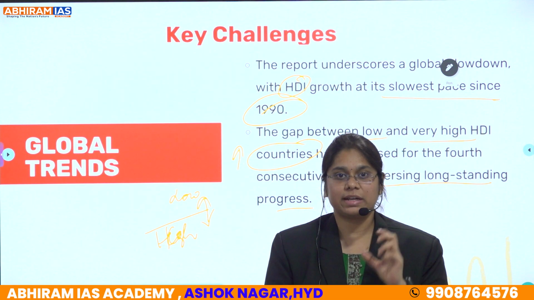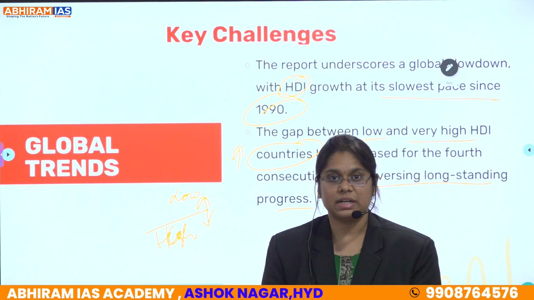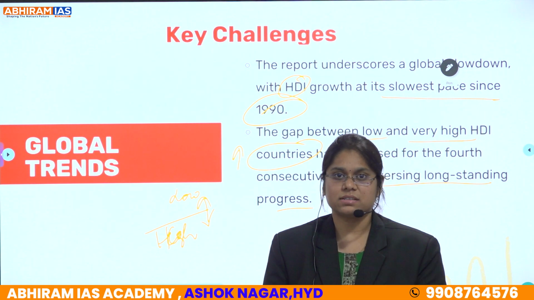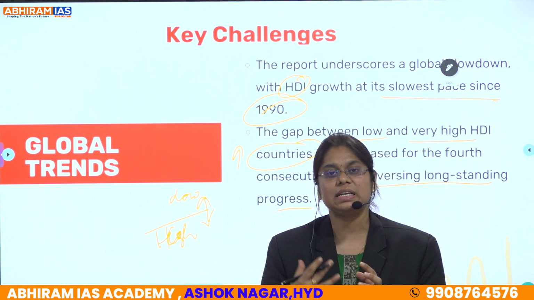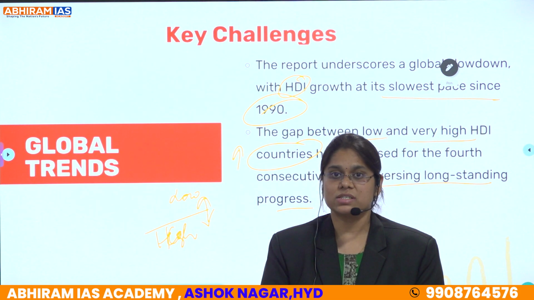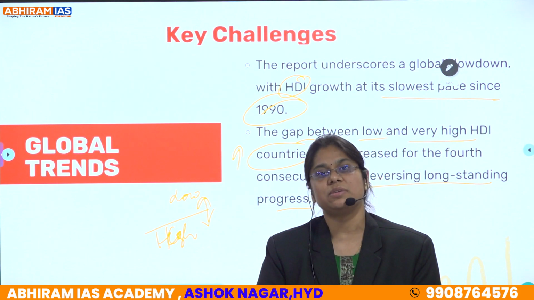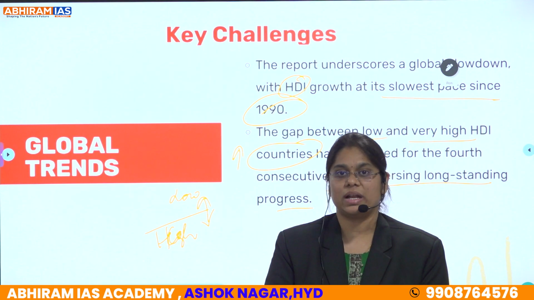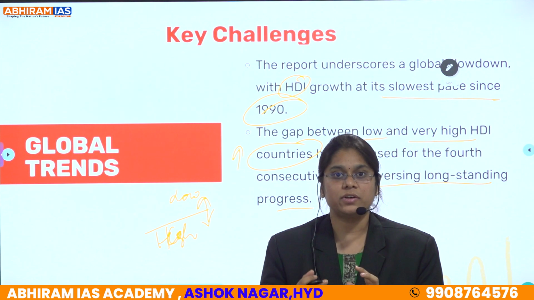So I hope now we are clear with the concept of the Human Development Index, which is released by the UNDP. See, India has slightly increased its rank, but that doesn't mean we have completely achieved our goal. To achieve these goals, first we have to eliminate our income disparities, and next we have to reduce gender inequality. Clear? So let's strive for development.